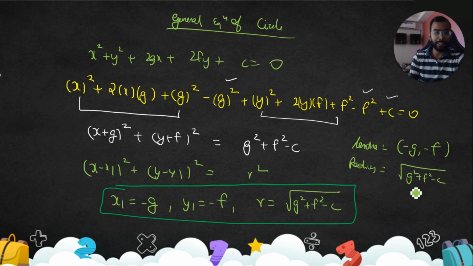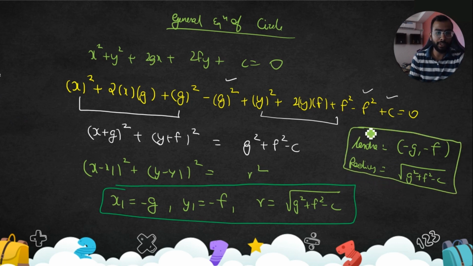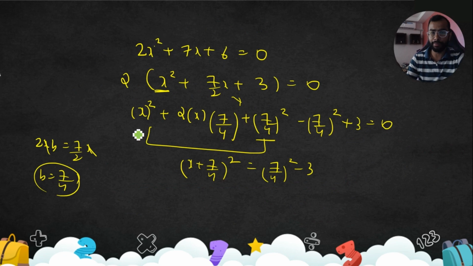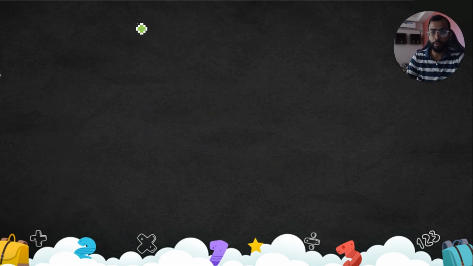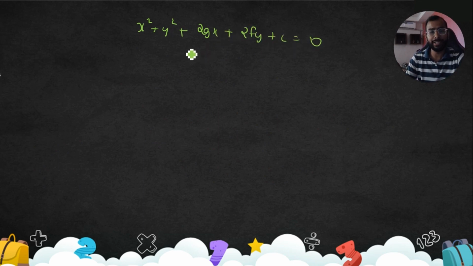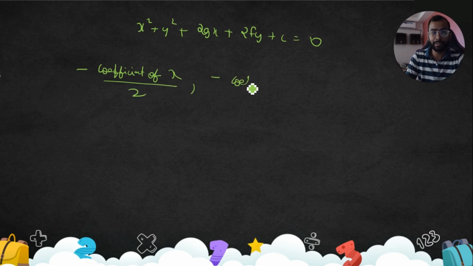Now there is one thing we should take care of. From now onwards, we'll directly write the x coordinate, which is nothing but minus coefficient of x by 2, minus coefficient of y by 2, correct?